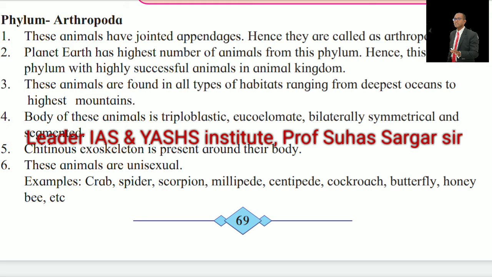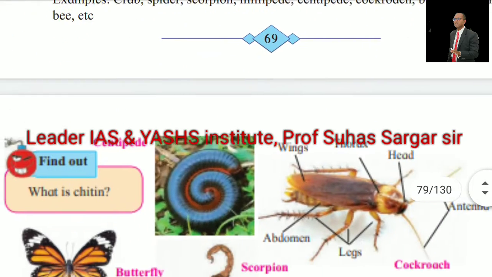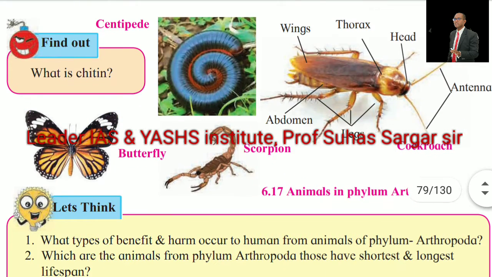Body of these animals is triploblastic, eucoelomate, bilaterally symmetrical and segmented. Chitinous exoskeleton is present around their body. These animals are unisexual. Example: crab, spider, scorpion, millipede, centipede, cockroach, butterfly, honeybee, etc. Centipede. Animals in the phylum Arthropoda.